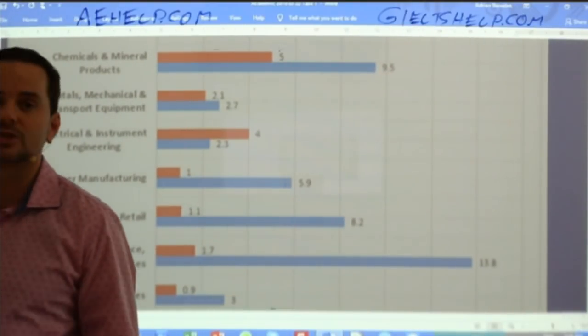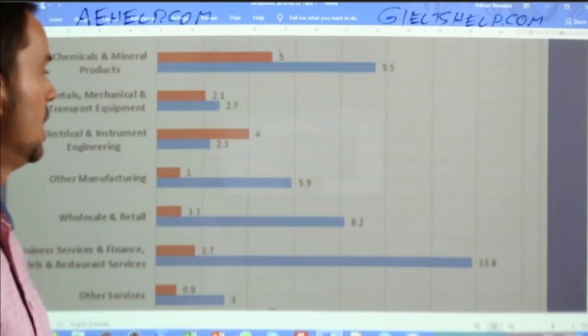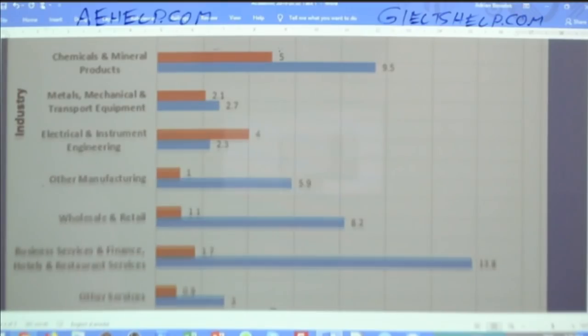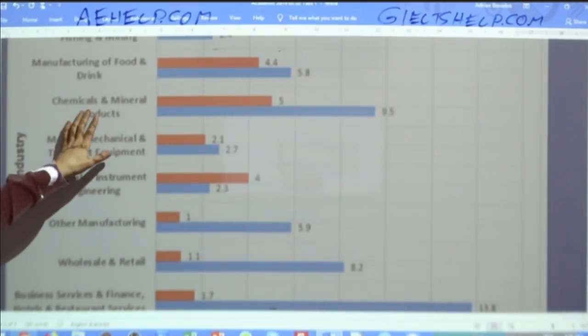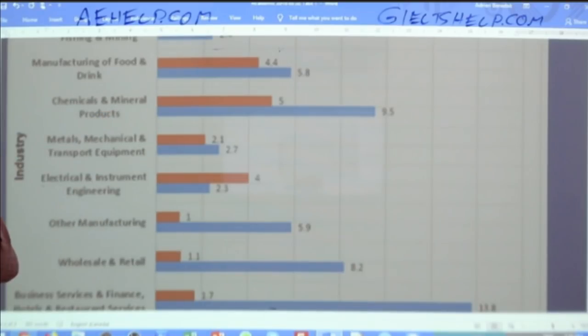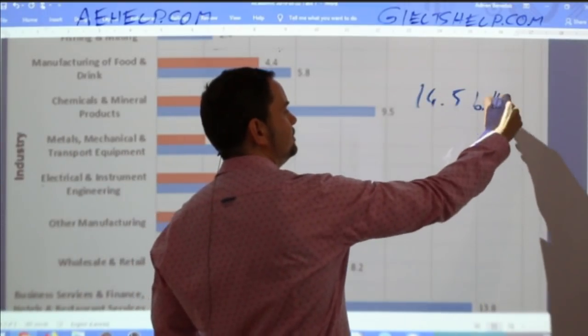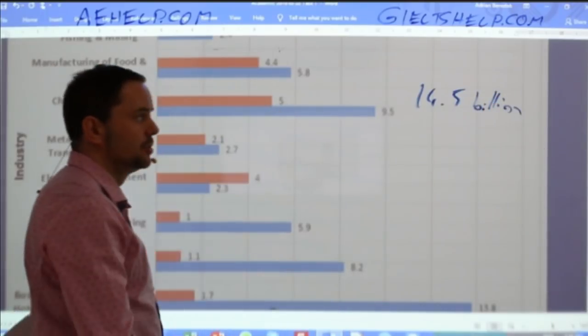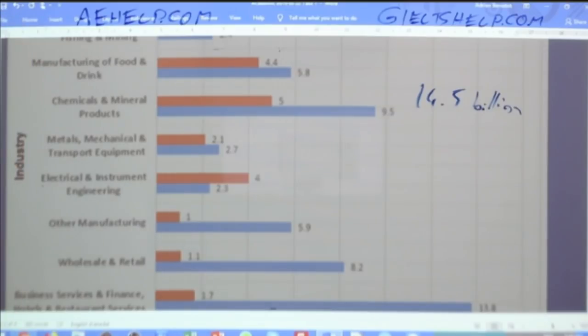So here, there's no tricks, students. Here, it's just practice, okay? Notice that the second highest grossing industry is chemicals and minerals. Excuse me. Chemicals and minerals at 14.5 billion. Okay, it's quite close, relatively quite close, hint, hint, relatively quite close to business and finance.